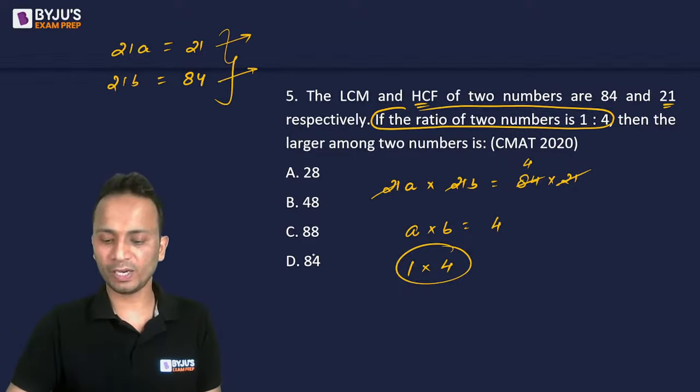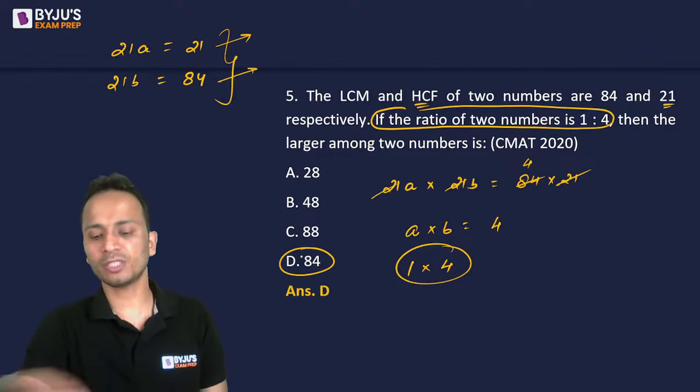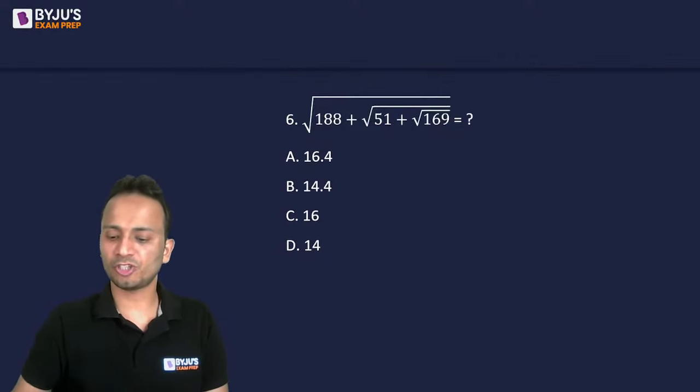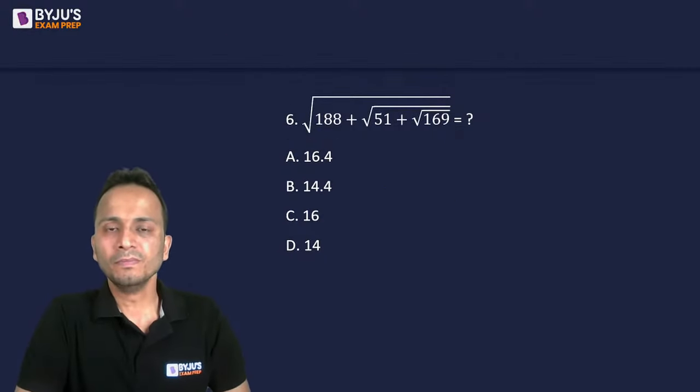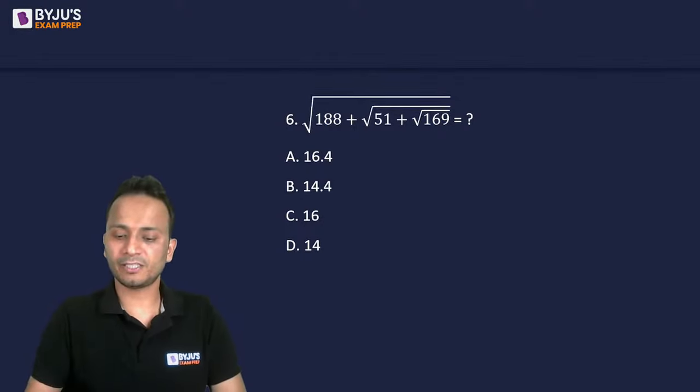I have to find out the larger of the two numbers. So the correct answer will be equal to 84. That is option D. All right. Let's move on and look at the next question. You have 10 seconds to mark the answer of this question. 10 seconds.